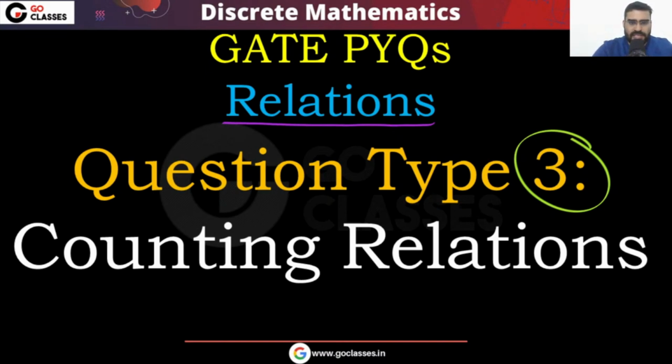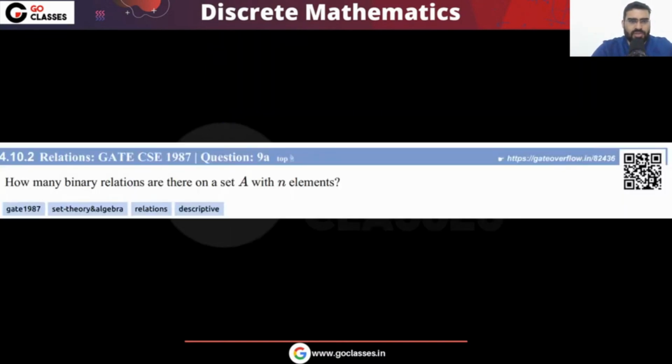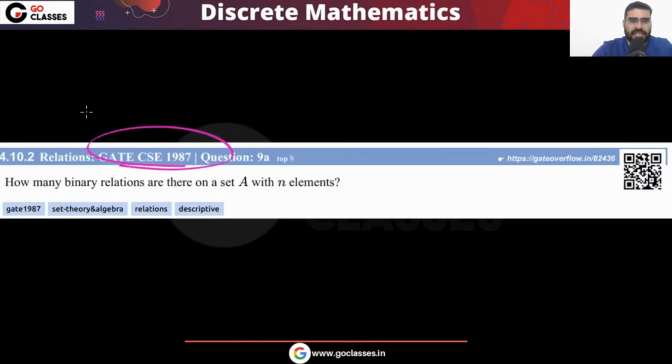So let's see this. The first question is very natural: how many relations are possible on a set of n elements? This is a simple question, so let's solve it. This is a GATE 1987 question: how many binary relations? Binary relations means a relation between two elements. So how many binary relations are there on set A with n elements?